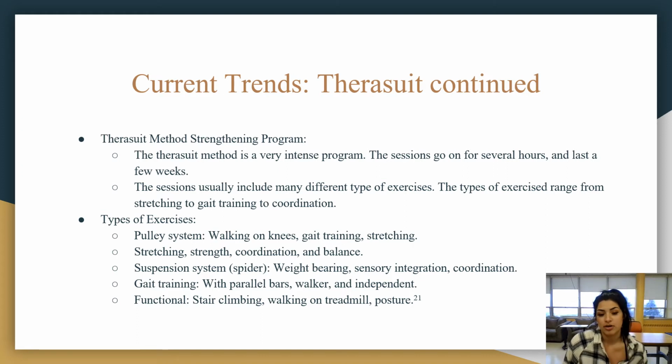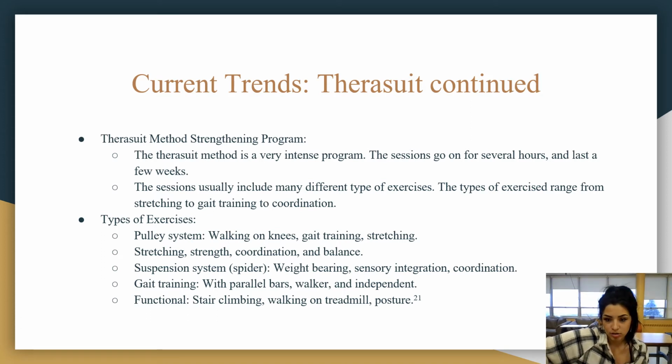They include a variety of exercises, ranging from stretching to gait training to coordination. One of the exercise systems is called a pulley system, and that's to help with walking on knees, gait training, and stretching. They also do just stretching and coordination. They have a suspension system, more commonly called the spider, and that's for weight bearing, sensory integration, and coordination. Of course, they work on gait training and some functional activities.